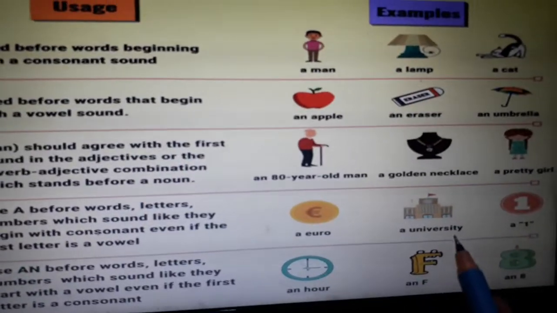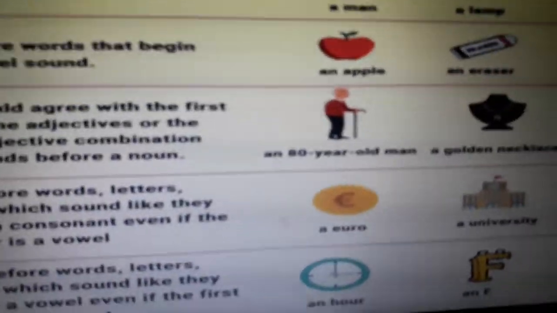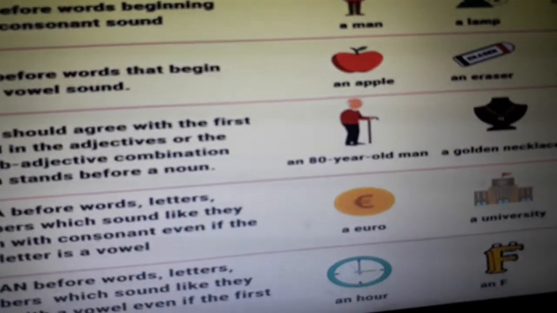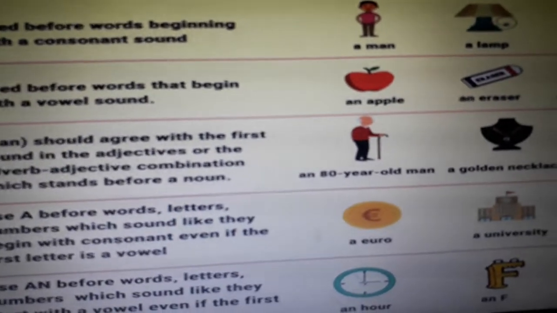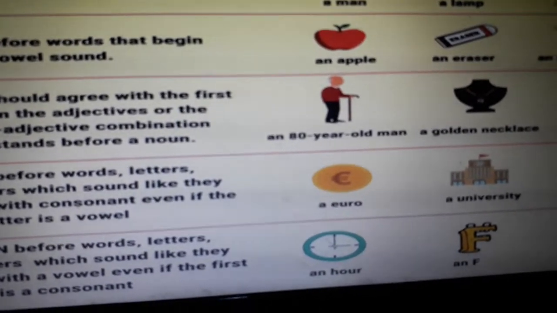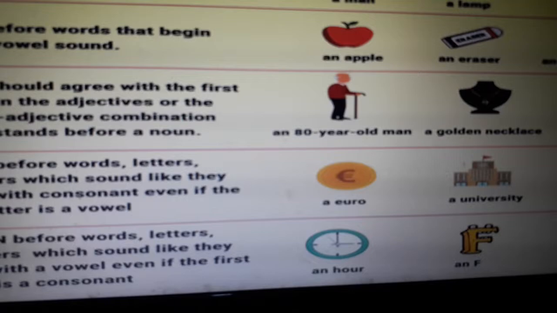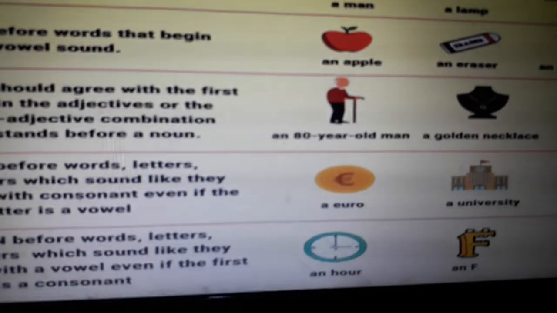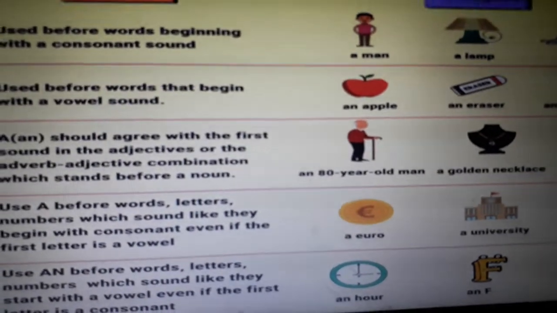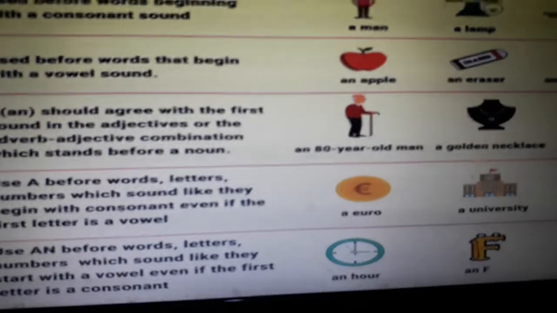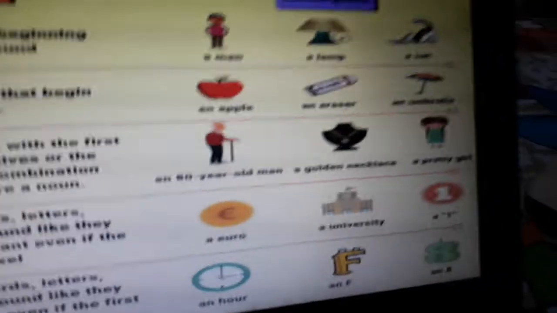Similarly, a university. Now see the difference between the sound of two words that begin with U. If I say an umbrella, the sound is that of umbrella, a vowel sound is coming. And when I say university, the sound is that of university, the Y sound is coming. So there is a magic of sound. You can say it is a magic of sound that decides where we have to use a or an.